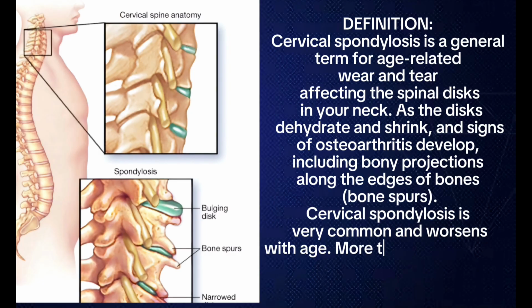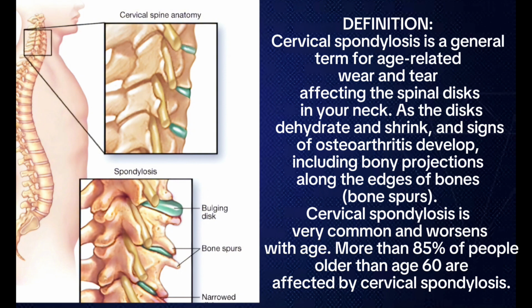Cervical spondylitis is a general term for age-related wear and tear affecting the spinal disc in your neck. As the disc dehydrates and shrinks, the signs of osteoarthritis develop, including bony projections along the edges of the bones. Cervical spondylitis is very common and worsens with age. More than 85% of people older than age 60 are affected by cervical spondylitis.